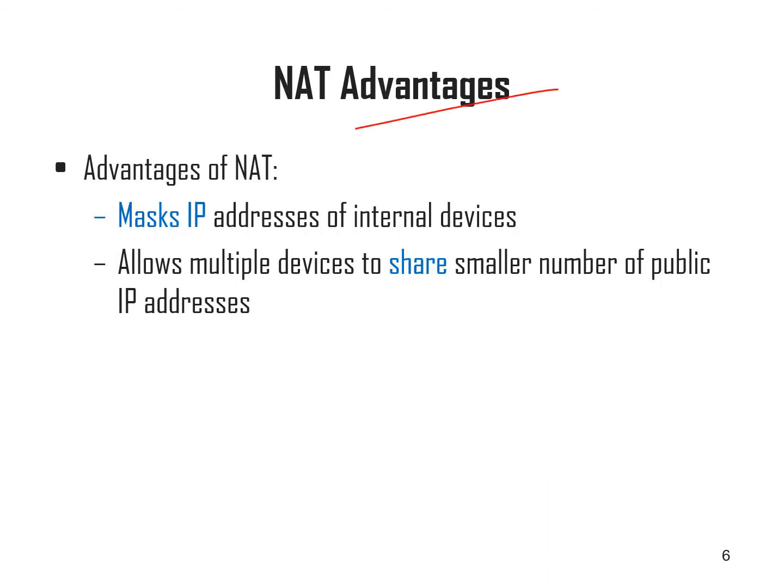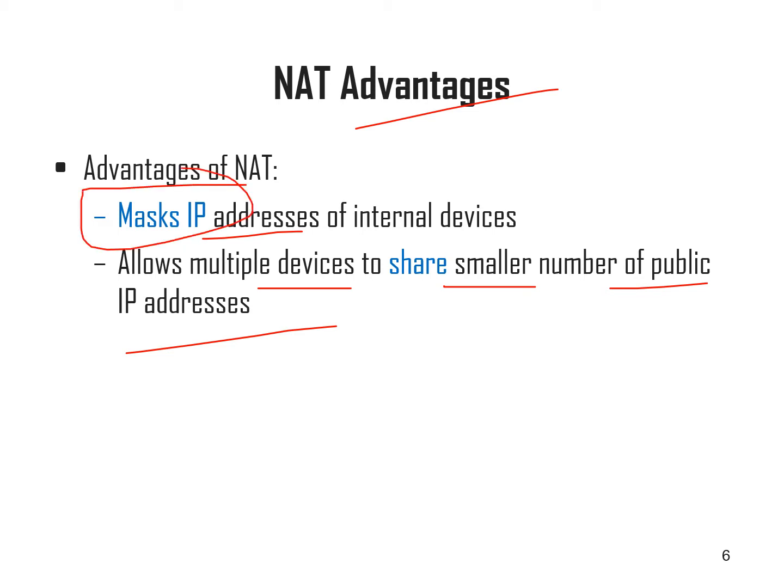Right. NAT advantages: it masks the IP addresses. The packet being sent on the internet has its own public IP, so it will mask the private IP. It also allows multiple devices to share a smaller number of public IP addresses. So these are the advantages of network address translation.